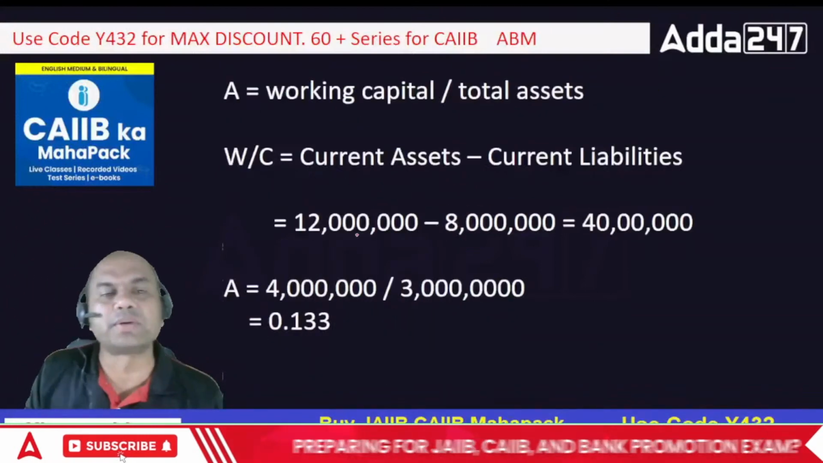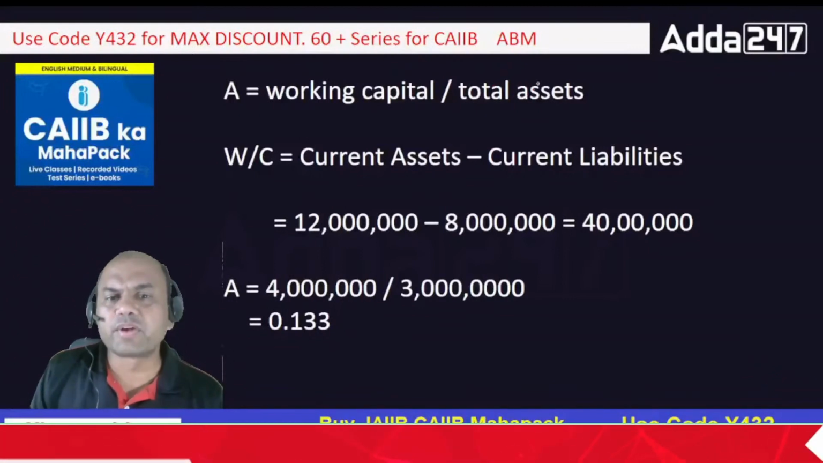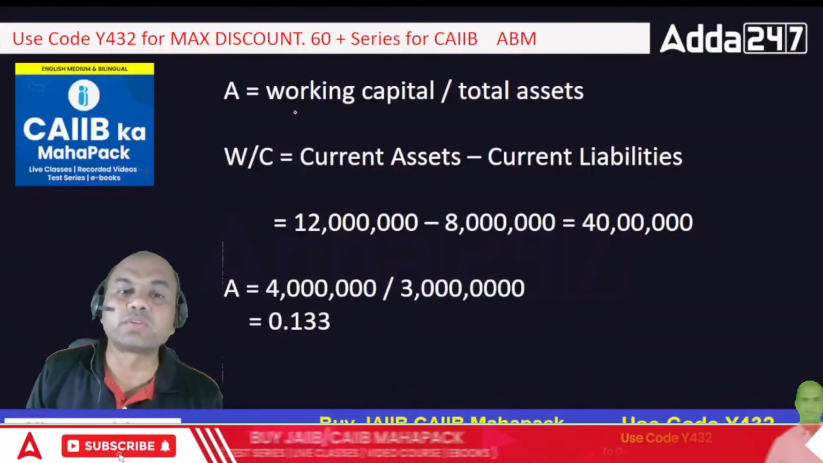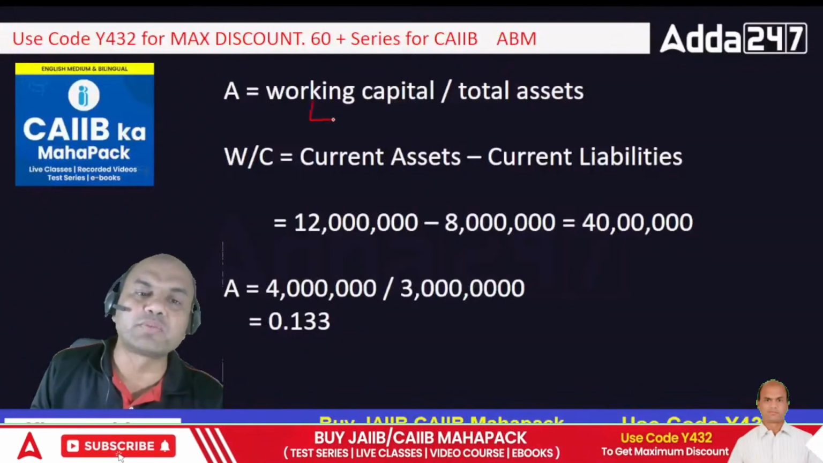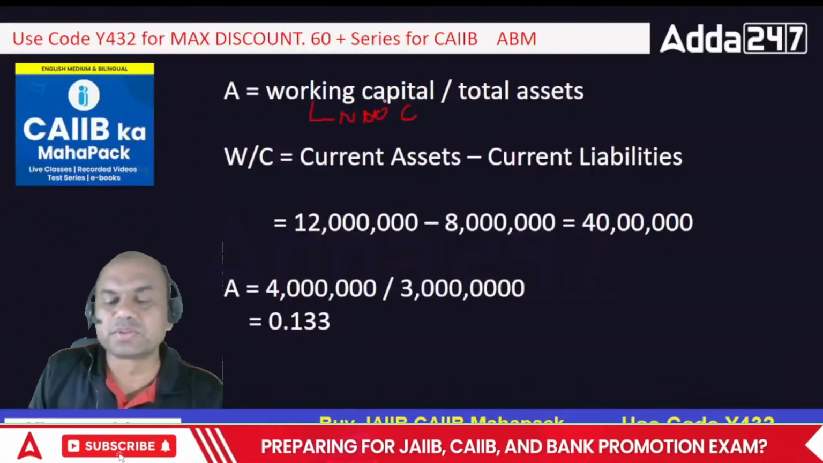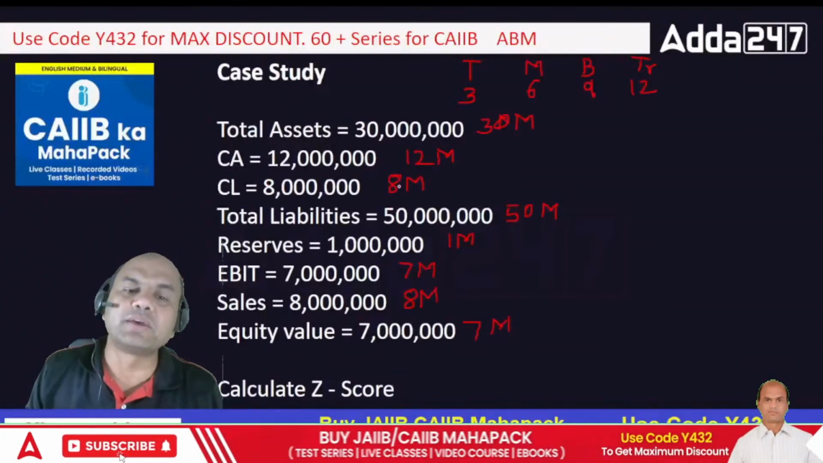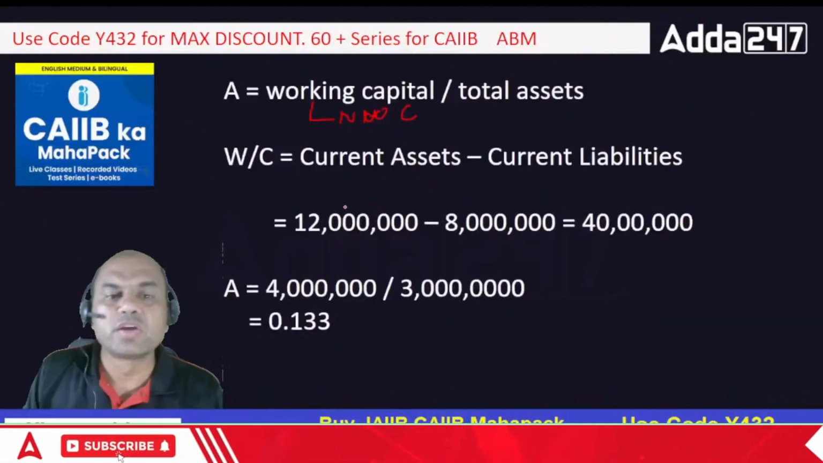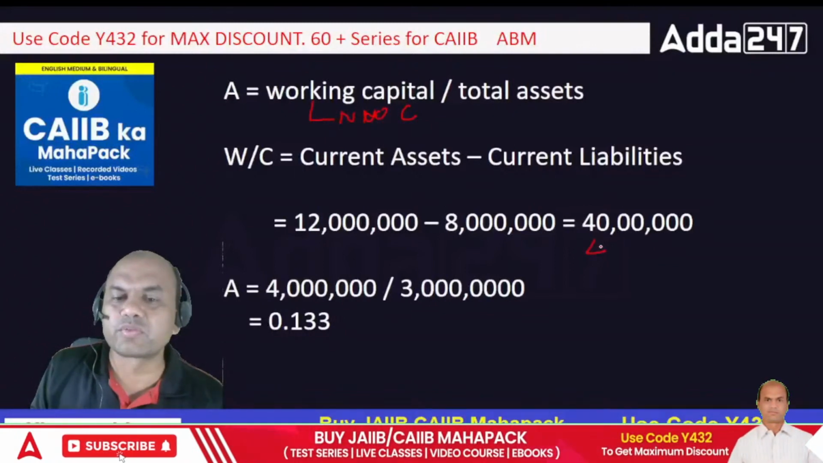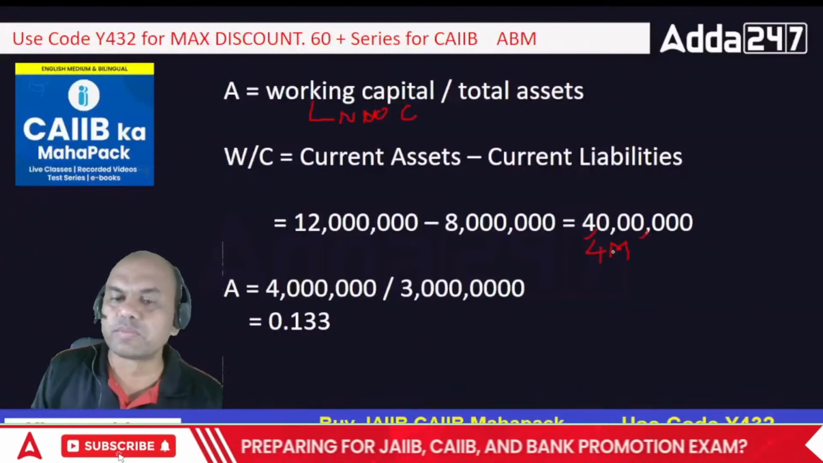Again get back to the basics. What is A? Working capital upon total assets. Just now I showed you. Everywhere it's total assets except D. What is working capital? Working capital here means net working capital, NWC. What is net working capital? Current assets minus current liabilities. 12 million minus 8 million is 4 million. Okay, 40 lakhs means you can write this as 4 million, because 3 zeros over here, 3 zeros over here, 4 million, right?